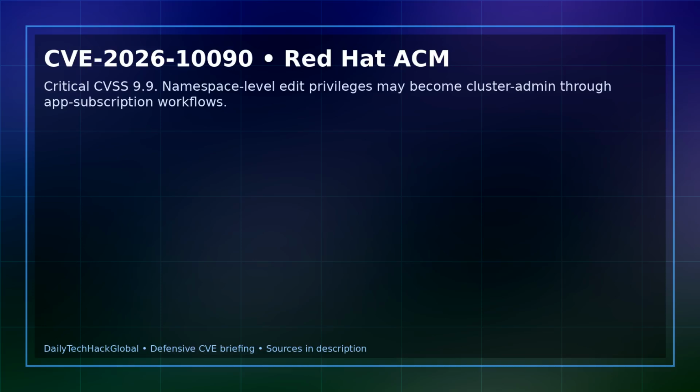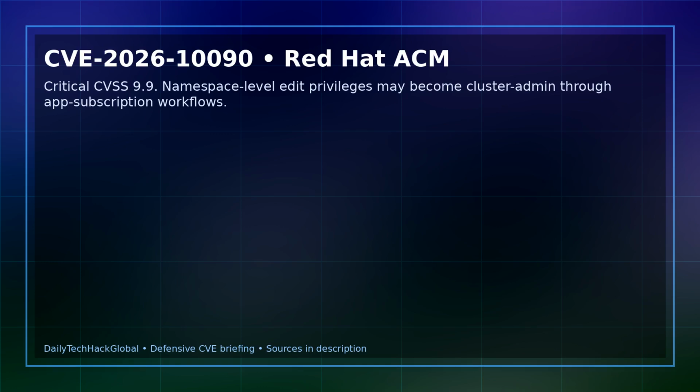Second, CVE-2026-10090 in Red Hat Advanced Cluster Management for Kubernetes. Red Hat and NVD rate it critical, CVSS 9.9. A user with namespace scoped edit privileges in an ACM hub namespace may be able to use the application subscription controller path to achieve cluster admin privilege escalation.